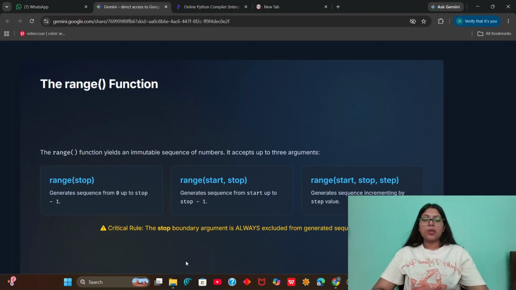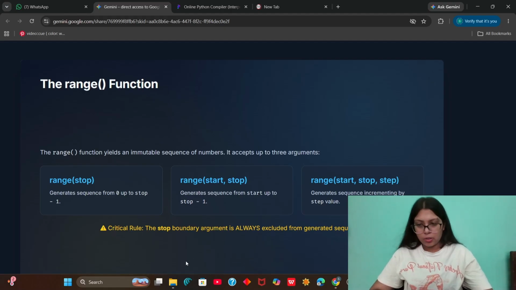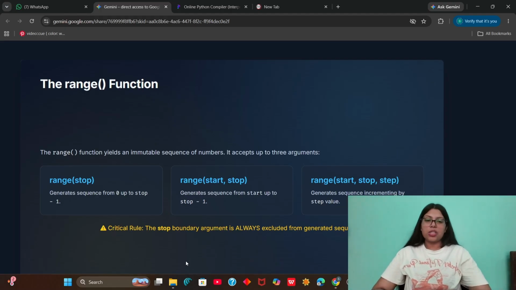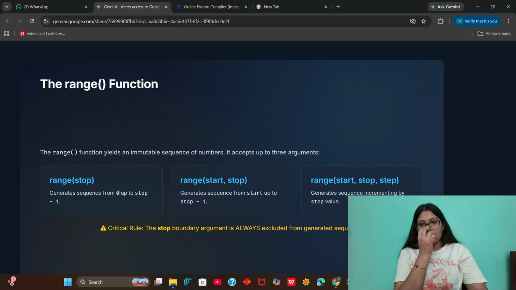The range function can be used in 3 ways, just as I told you before. Since the default start value is 0, we can simply write range with the stopping value and it generates a sequence from 0 up to stop minus 1.